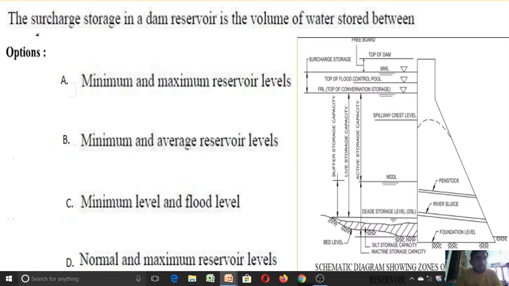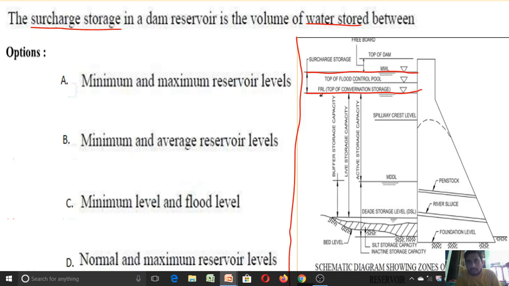The surcharge storage in a dam reservoir is the volume of water stored between what levels? To answer this question, I have various levels of water on the upstream side of the dam. Here we are measuring the surcharge storage. From this figure I can write that the surcharge storage is what is between this and this, right?